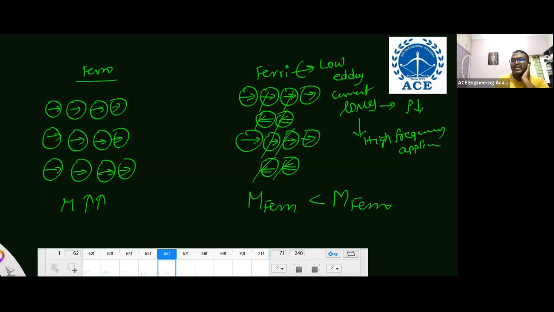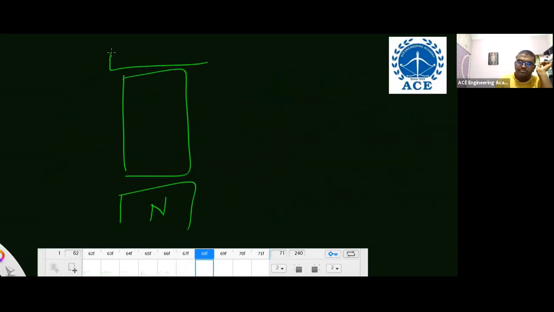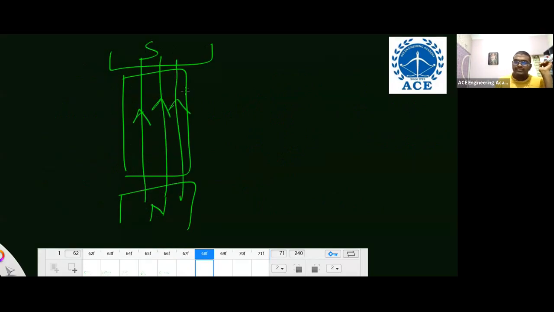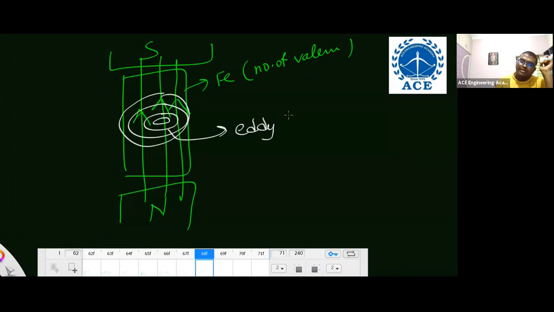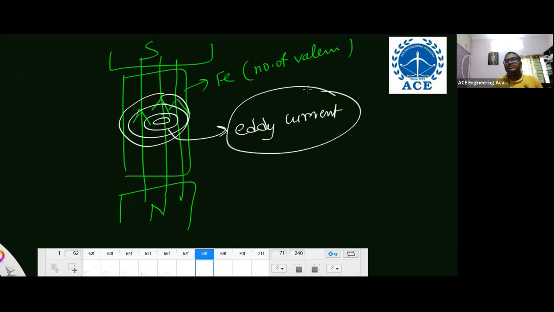What's the point of eddy current? Listen carefully. This is a material, and I'm applying a magnetic field to it, north and south. Because of the applied magnetic field, magnetic flux lines are moving. Take an iron material, which has a large number of valence electrons. So electrons move perpendicular to this magnetic flow. That is eddy current. When the magnetic flow is present, electrons use that magnetic energy and move perpendicular to the flow. It's a loss. We don't want this eddy current, but it is generated here. It is useful in maintenance engineering, where I explained that the eddy current method is used to find defects.